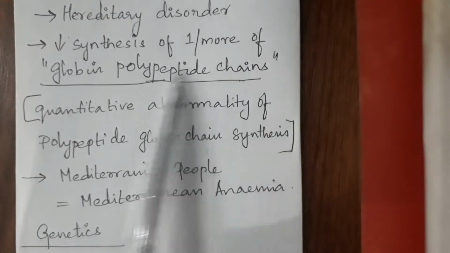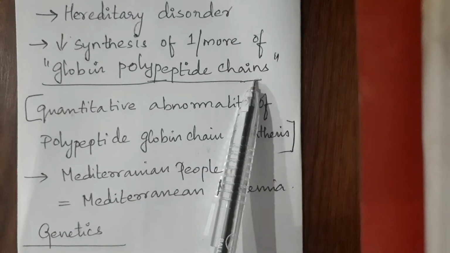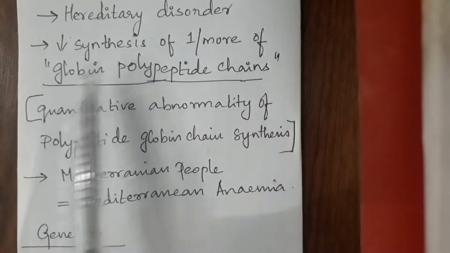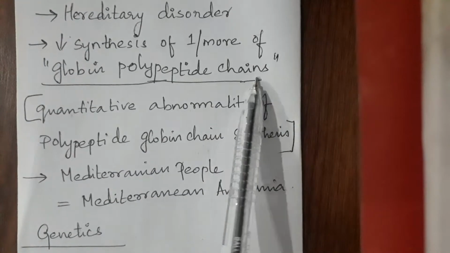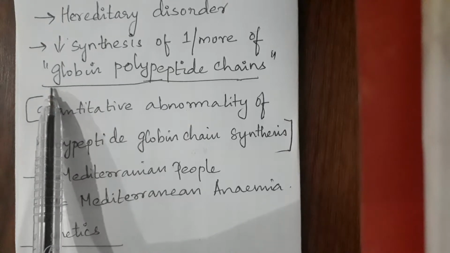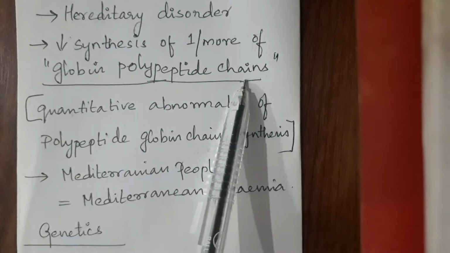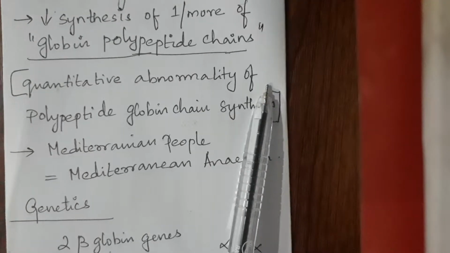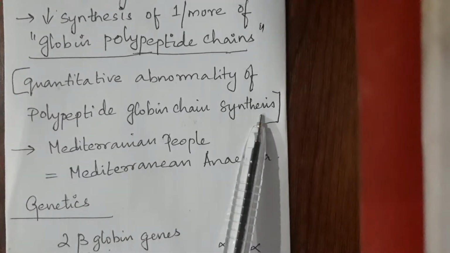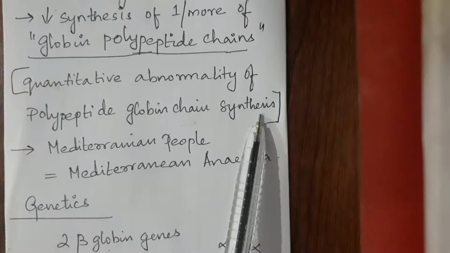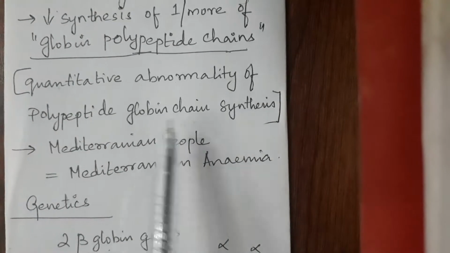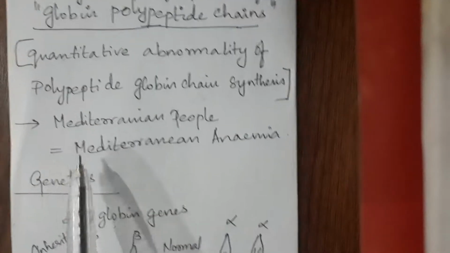Reduced synthesis of one or more globin polypeptide chains, that is thalassemia. This is the value part. This must be in your answer to gain points. It gives you marks here. It is a quantitative abnormality of the polypeptide globin chain synthesis.